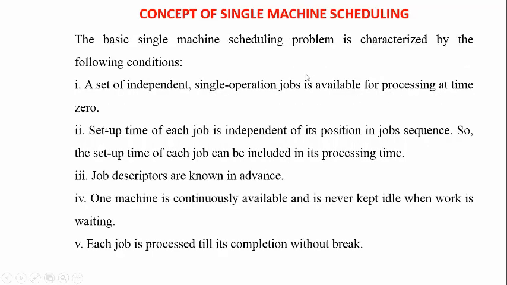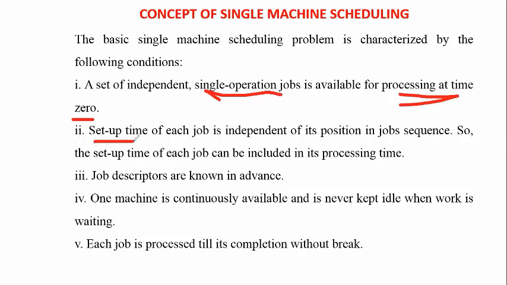Here we take a set of independent single-operation jobs available for processing at time 0. We start initially at the 0th hour and perform that operation, and after completion we send the job directly to the warehouse or the required place. We do not perform more than one operation in single machine scheduling.